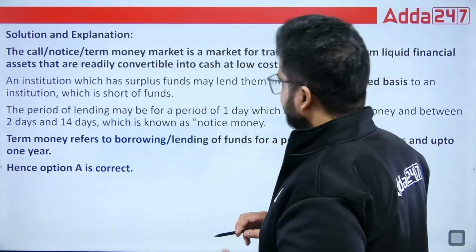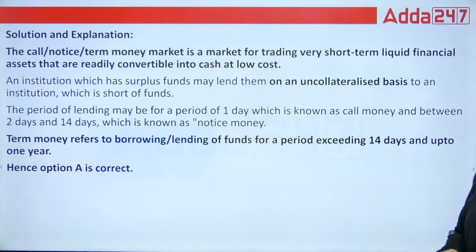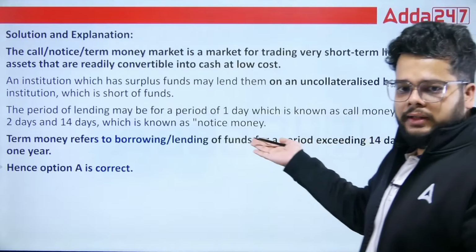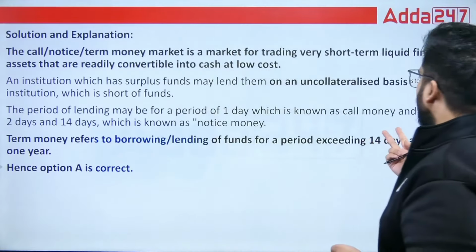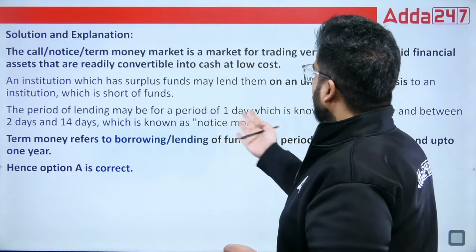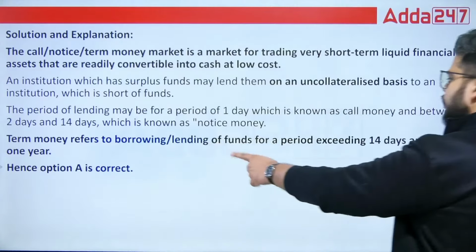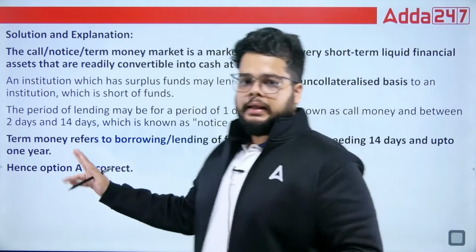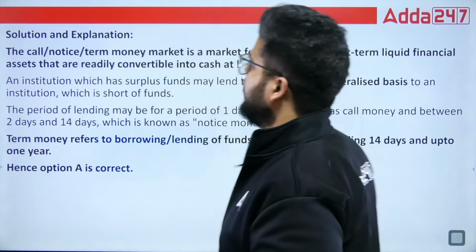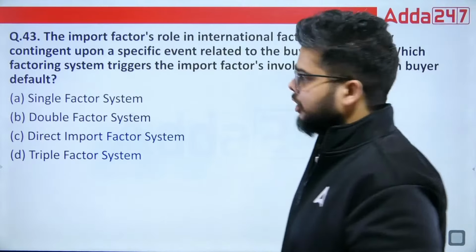Whenever we talk about the overall call, notice or term money market, you will find that various days are there. Like here you can see that the notice money, it is 2 days to 14 days, and when we talk about call money, it is a time period of 1 day only, and the last one, term money, it refers to the borrowing or lending for a time period exceeding 14 days up to 1 year. Fine. All these are highly important. The three are most important one. The definitions basically are the most important.